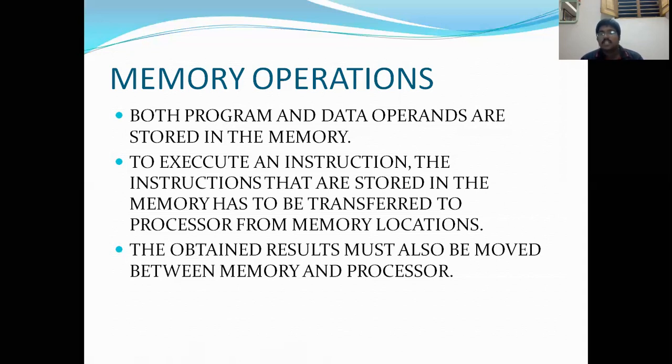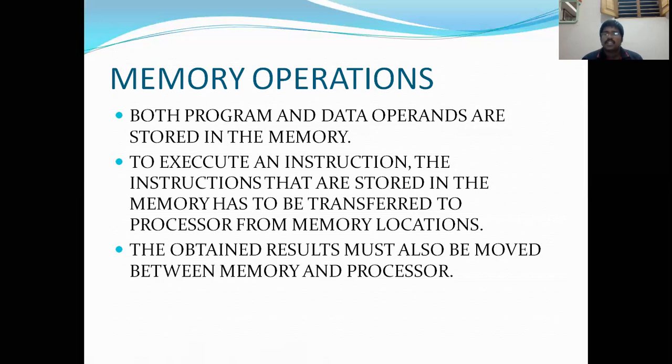That means whatever the data, meaning input values, intermediate values, output values, the values should be stored in the memory. Though they may be stored in a register, that is nothing but a memory unit. Whenever you write a program, you generally save it. Saving means it is going to be stored in a memory. Whatever program we are writing, whatever input values we are giving, whatever intermediate values and final output value we are getting, all these are stored in a memory.